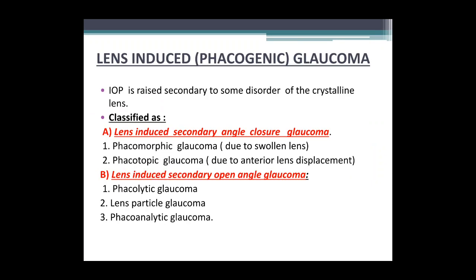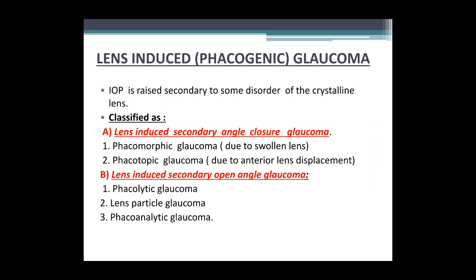Lens-induced phacogenic glaucoma. In this condition, intraocular pressure is raised secondary to some disorders of the crystalline lens. Lens-induced glaucoma can be classified as lens-induced secondary angle closure glaucoma or lens-induced secondary open angle glaucoma.